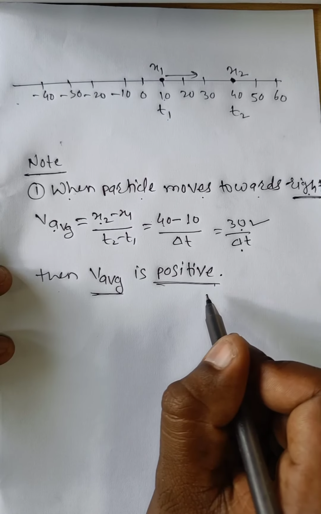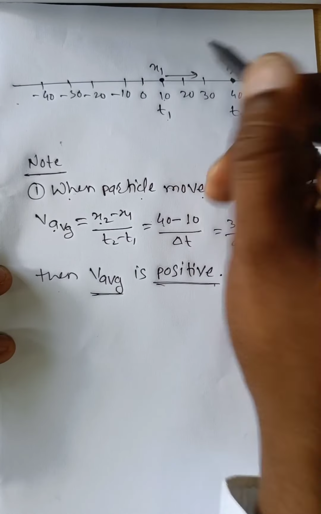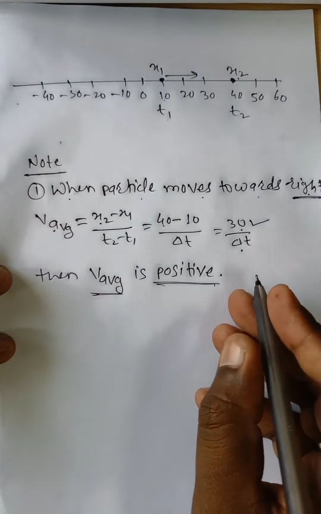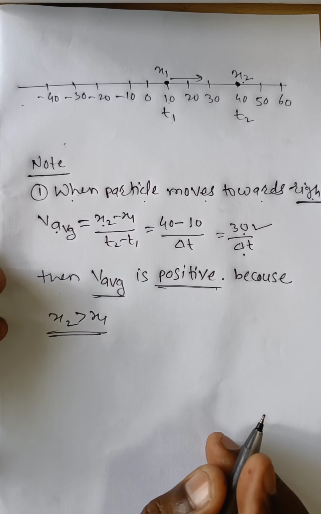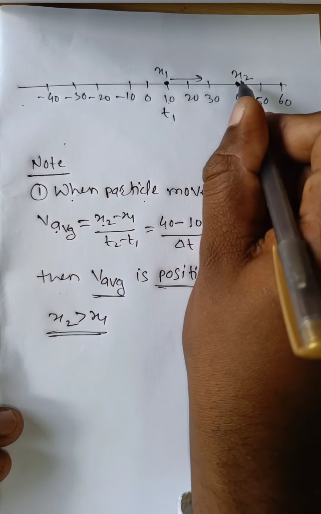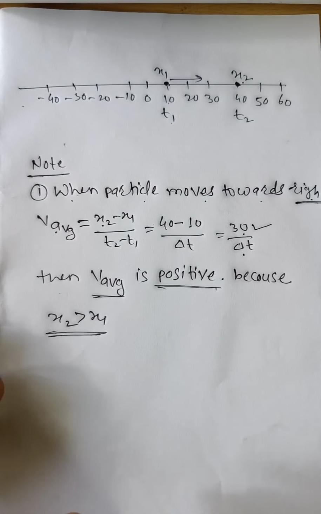Why is the average velocity positive? In that case, x2 is greater than x1. The average velocity is positive because the x2 value is more than x1.